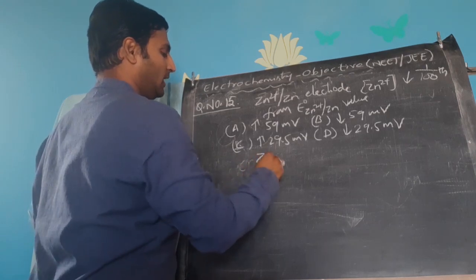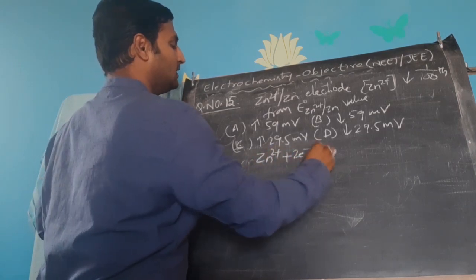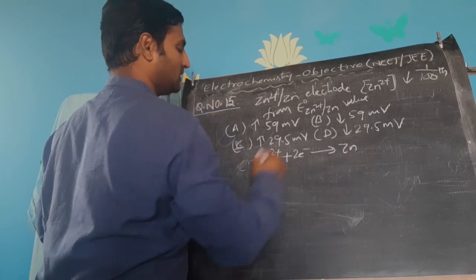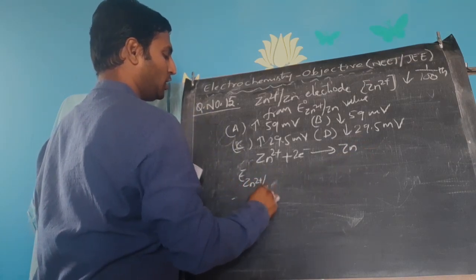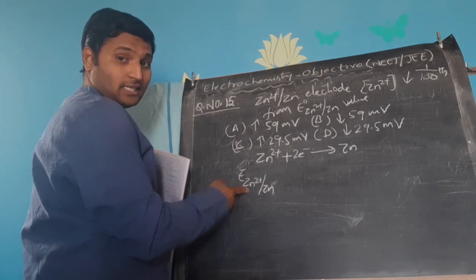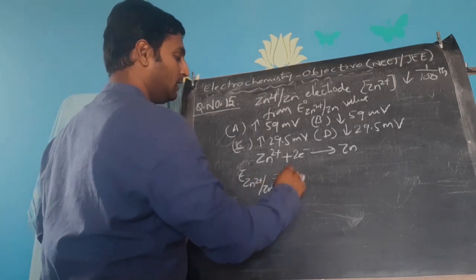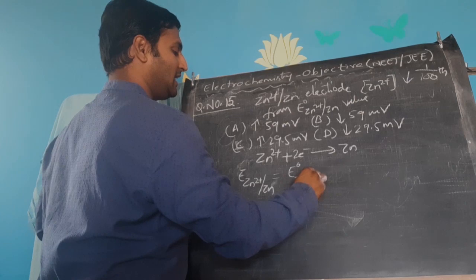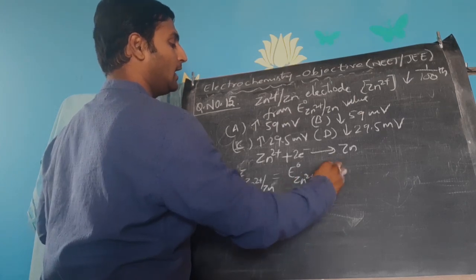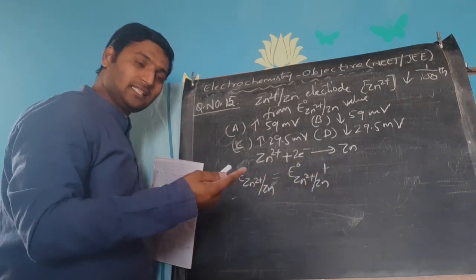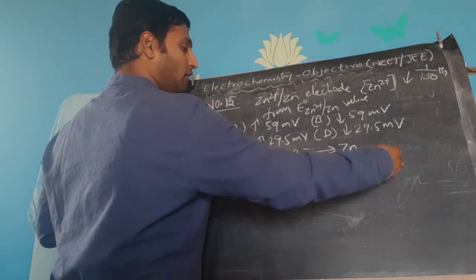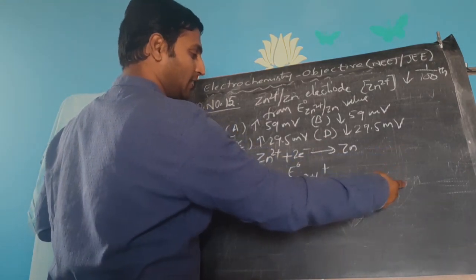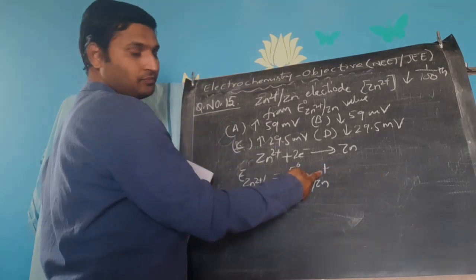The electrode reaction is zinc ion gaining 2 electrons to become zinc solid. Now, electrode potential of zinc in non-standard conditions, other than 1 molar concentration, is equal to SRP value of zinc plus, we can either take plus or minus. I have told you many times, log of concentration of reactant by concentration of product if you take, then plus.